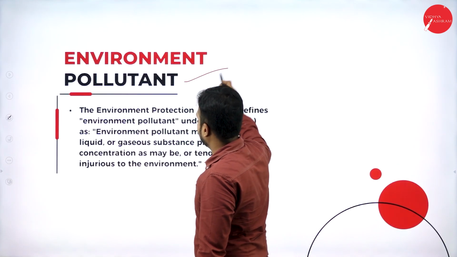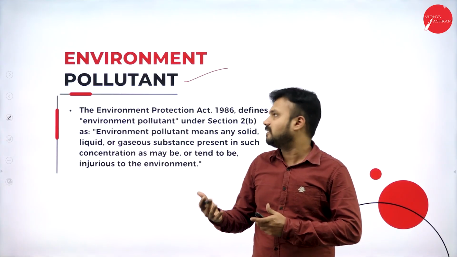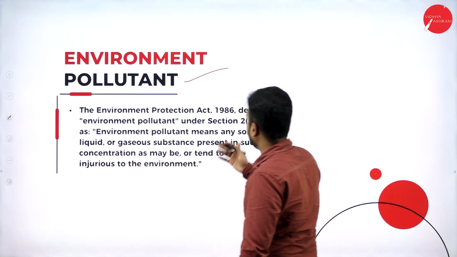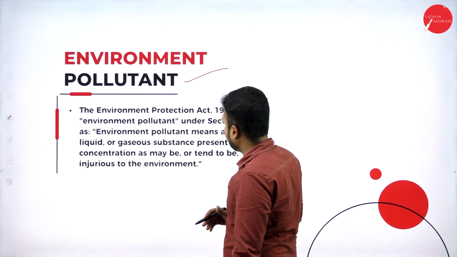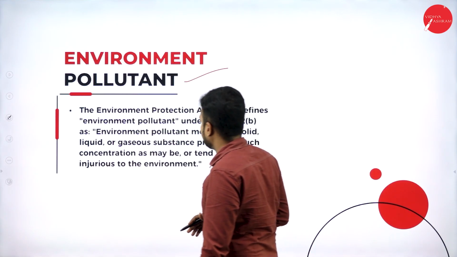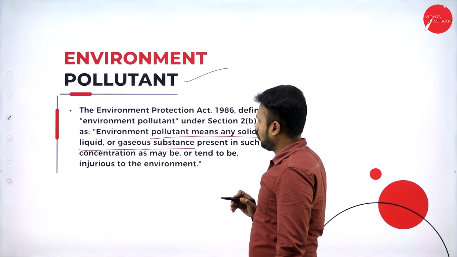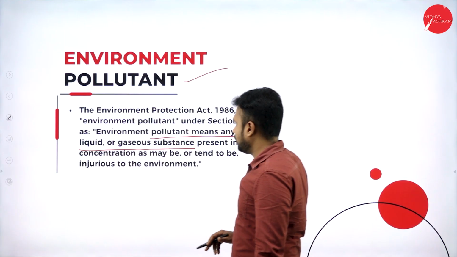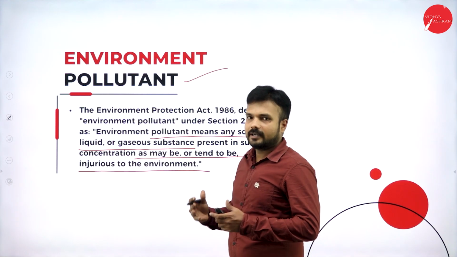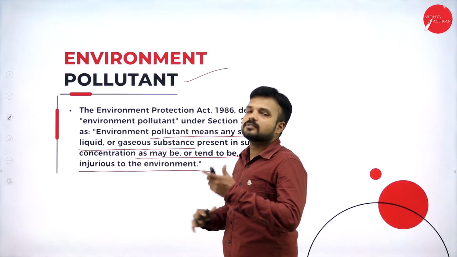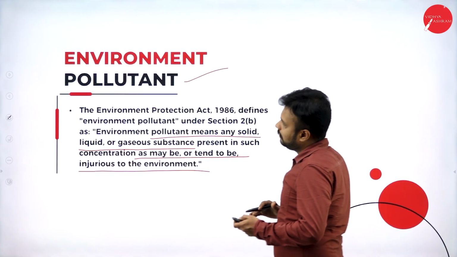Environment pollutant. This is nothing but the pollutant which is going to cause pollution in the environment, that we call an environment pollutant. The Environment Protection Act 1986 defines environment pollutant under section 2 subsection B: environment pollutant means any solid, liquid, or gaseous substance present in such concentration as may be or tend to be injurious to the environment. Whether it is a solid, liquid, or gaseous substance which is going to pollute the environment, we call it an environment pollutant.